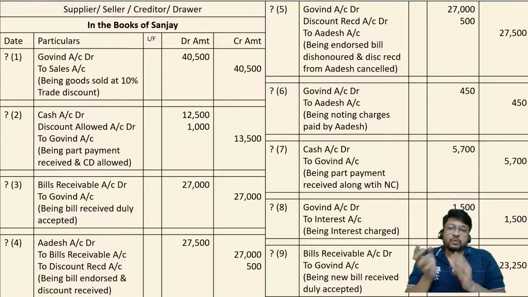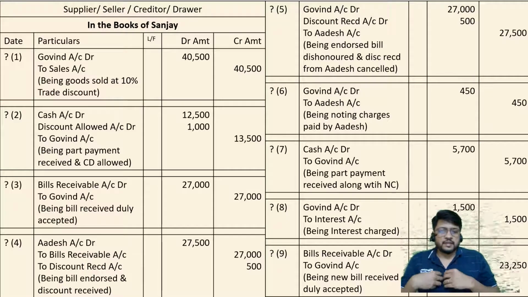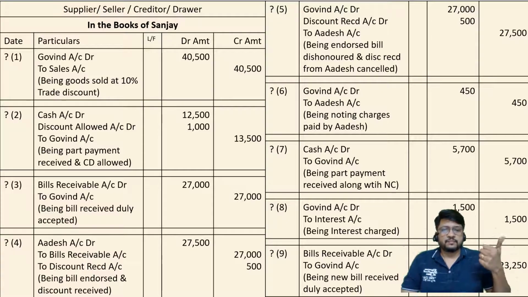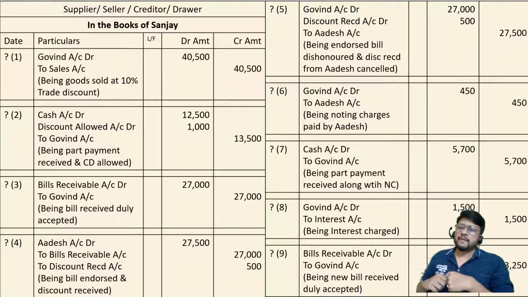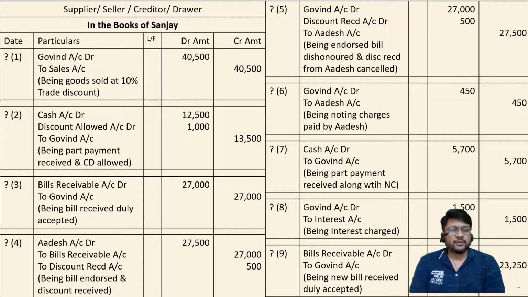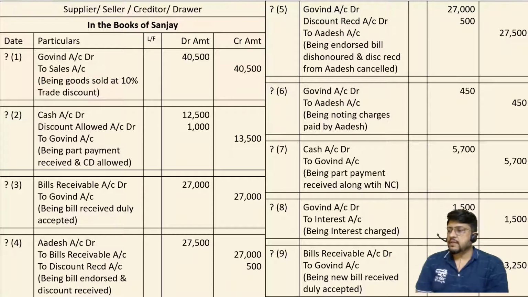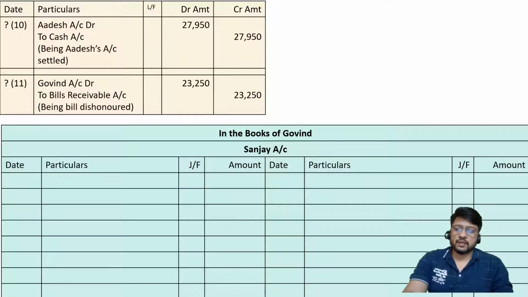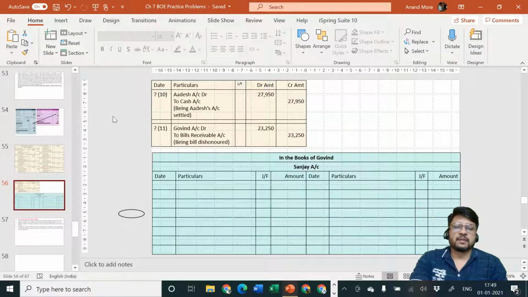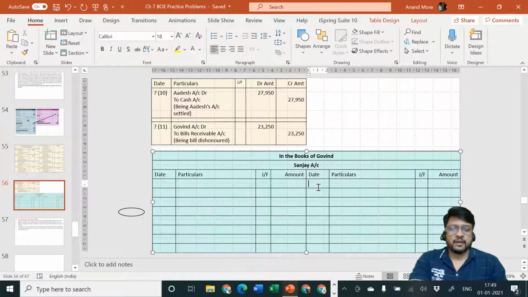Sanjay is saying Govind to sales. Govind will say purchases to Sanjay. I hope it is clear to all of you. Sanjay is saying Govind to sales, so Govind will say okay, purchases to Sanjay. So purchases account debit, Sanjay account credit. The date column is not known.